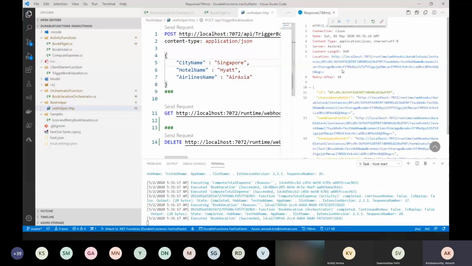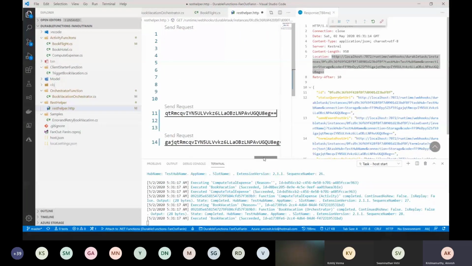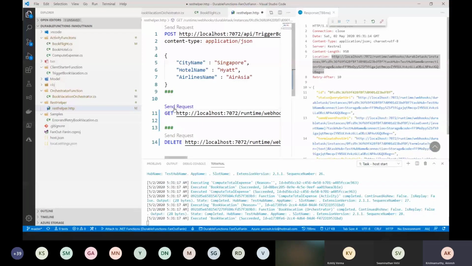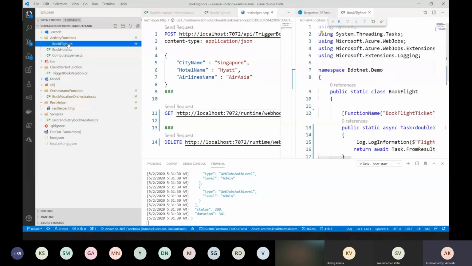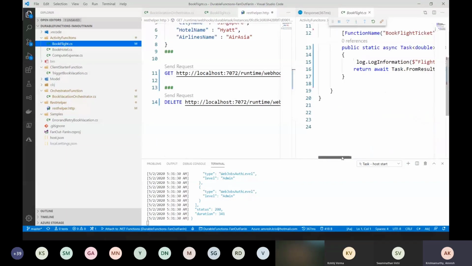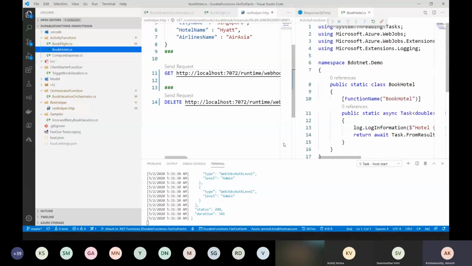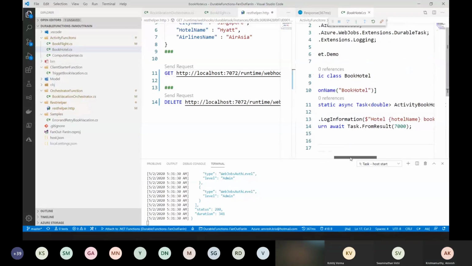What has happened is it has given me the endpoint where I can go back and check if my orchestration function is completed, and if it is completed, whether it has run successfully and all that stuff, right? So I'm going to go and send a request to that. Yes, if you see, the input I have passed has come, and in the output, the total expense I have incurred is something like 17,000. This is nothing but the output from book flight, which is 10,000, plus book hotel, which is again 7,000. Right. So this is a sample example of fan out and fan in, and it is very simple.